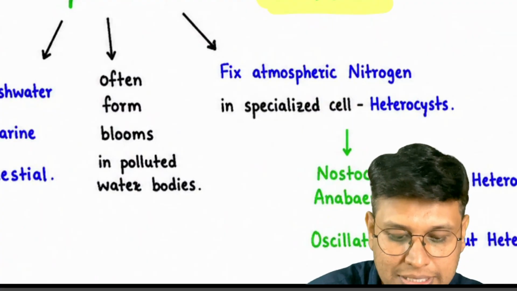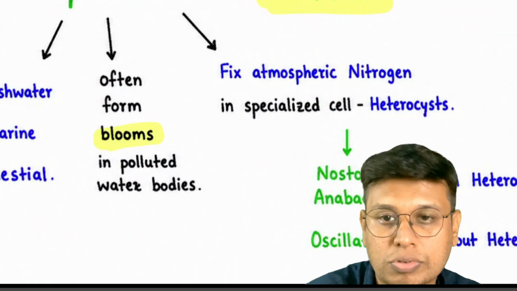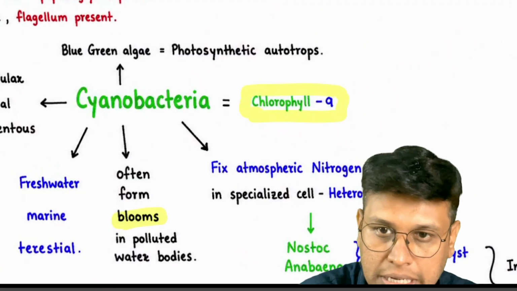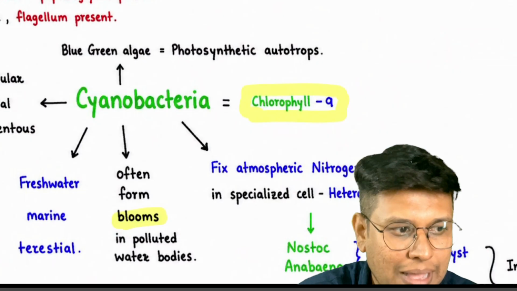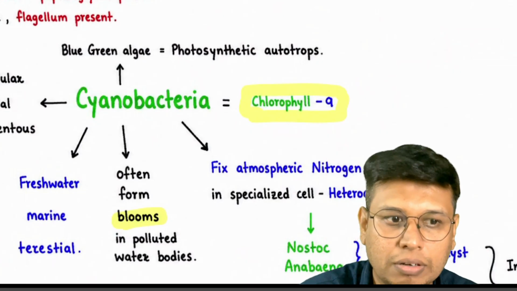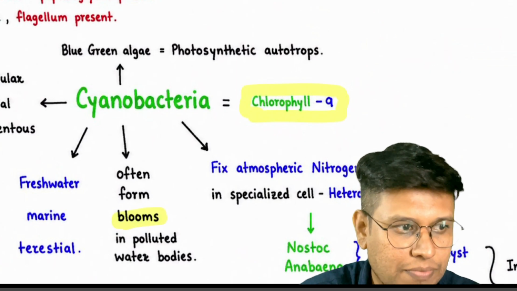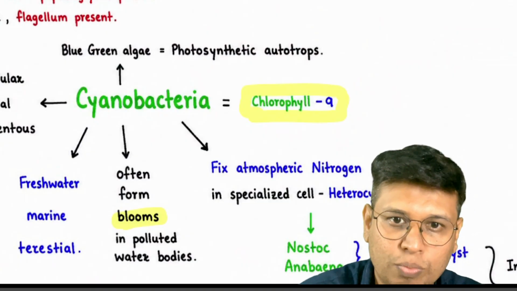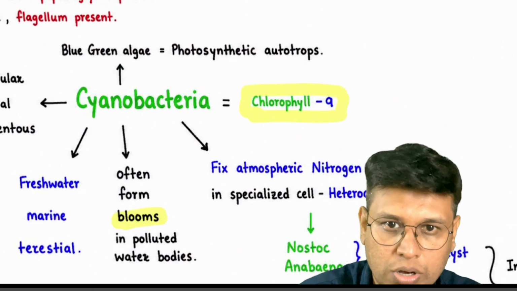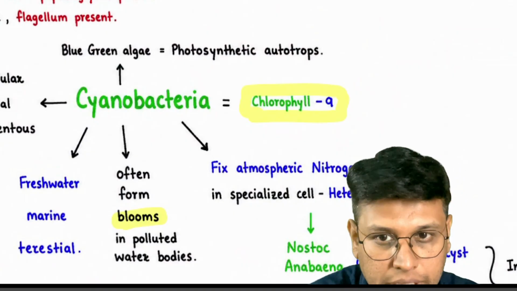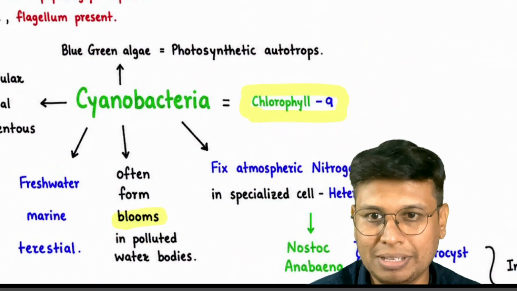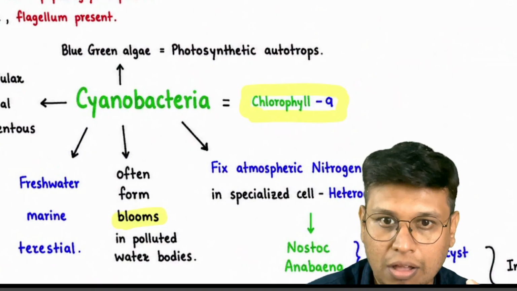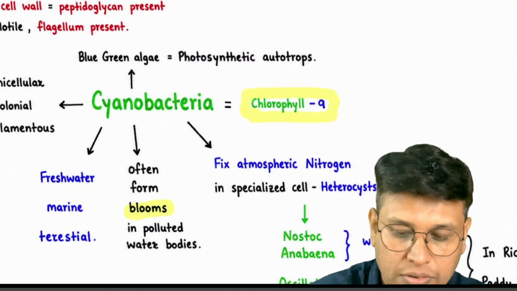Again, there is an environmental significance: blooms. Cyanobacteria form blooms, where their number suddenly increases. This happens in polluted water bodies, when farm fertilizers run off due to rain and accumulate in a pond. Due to the nutrition they get, their numbers double extremely and increase overnight. That is called water blooms, or algal blooms.